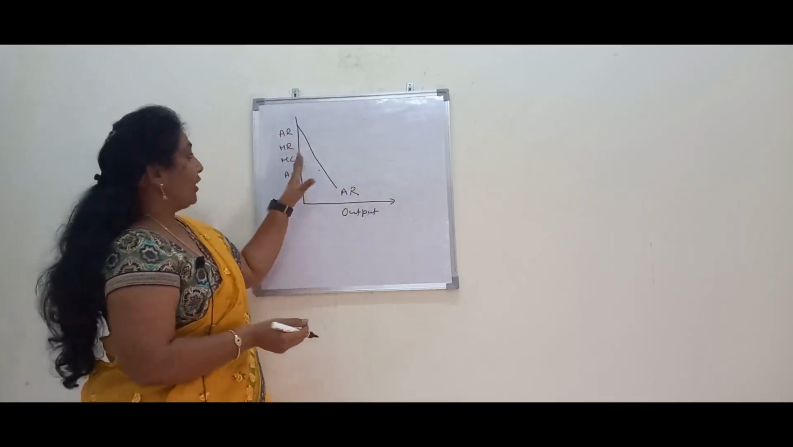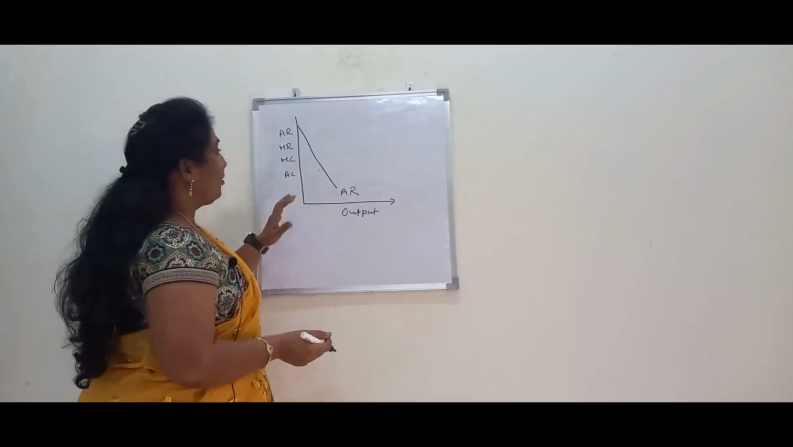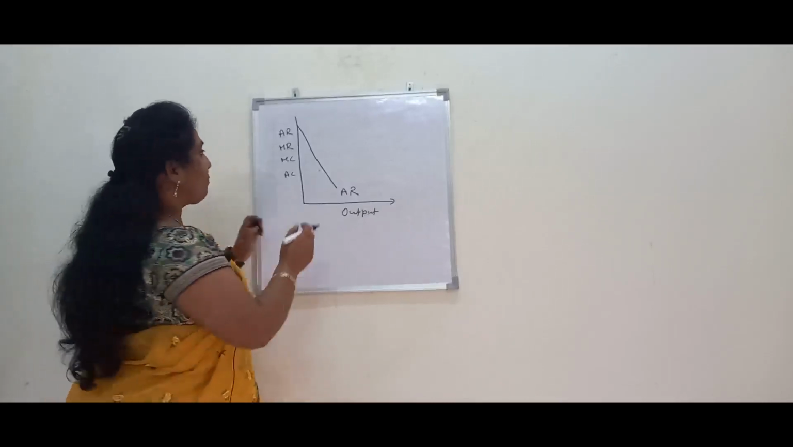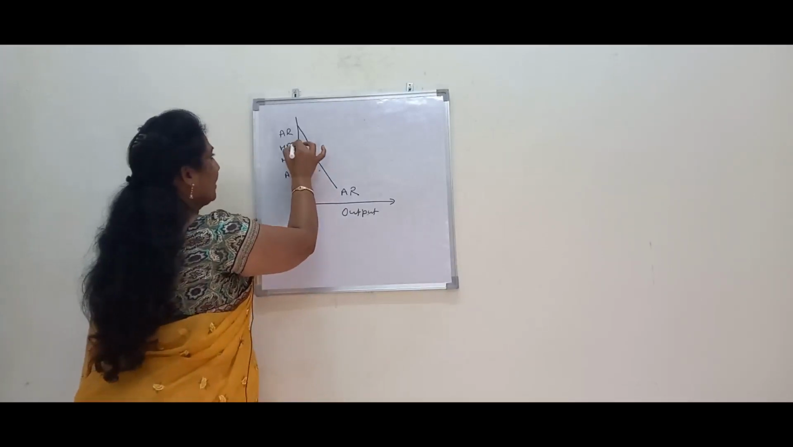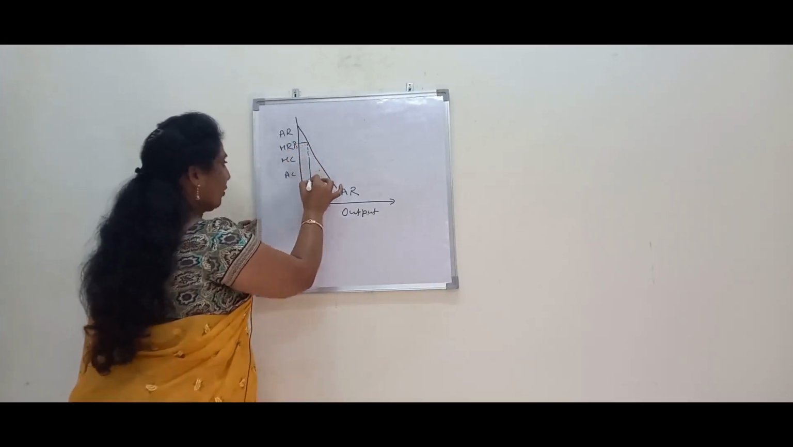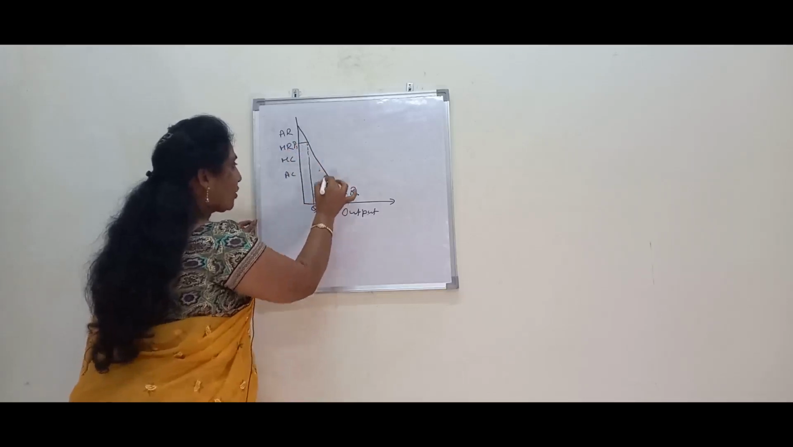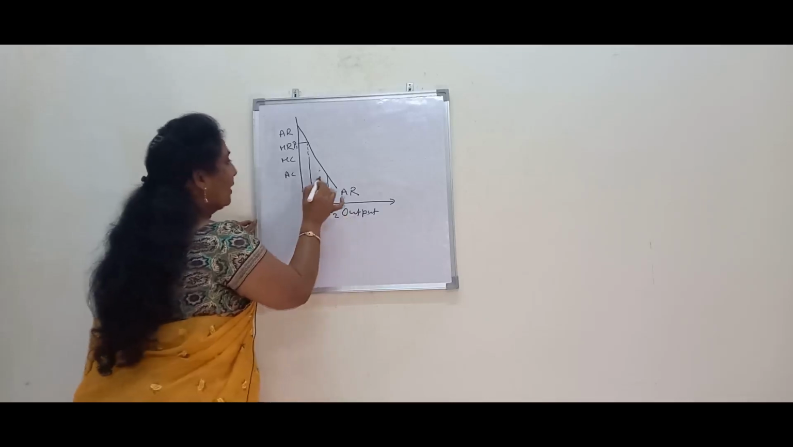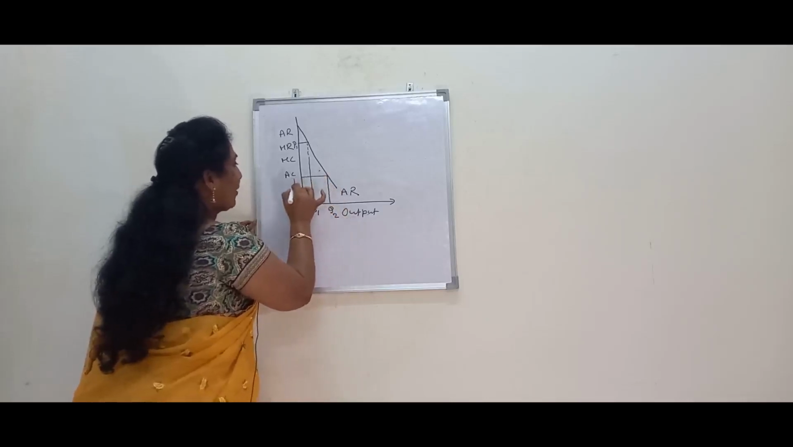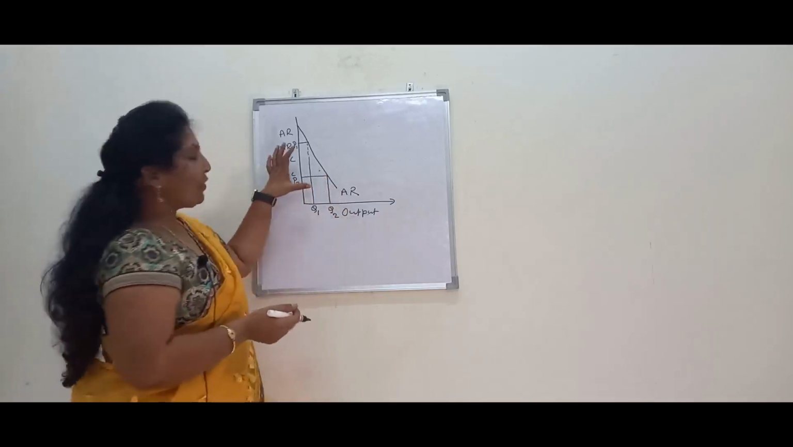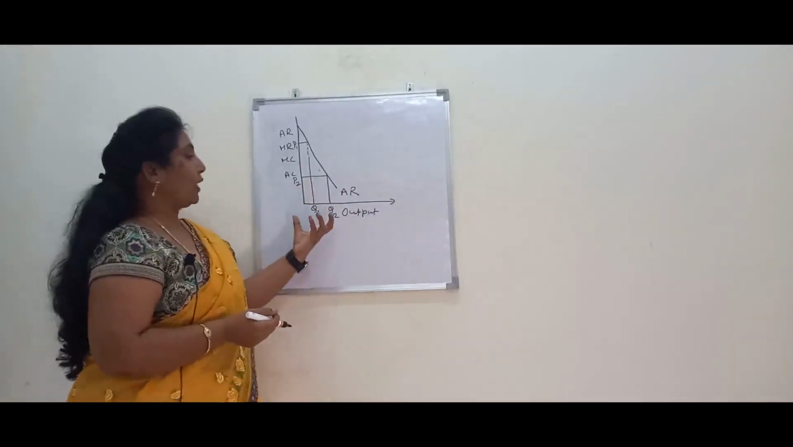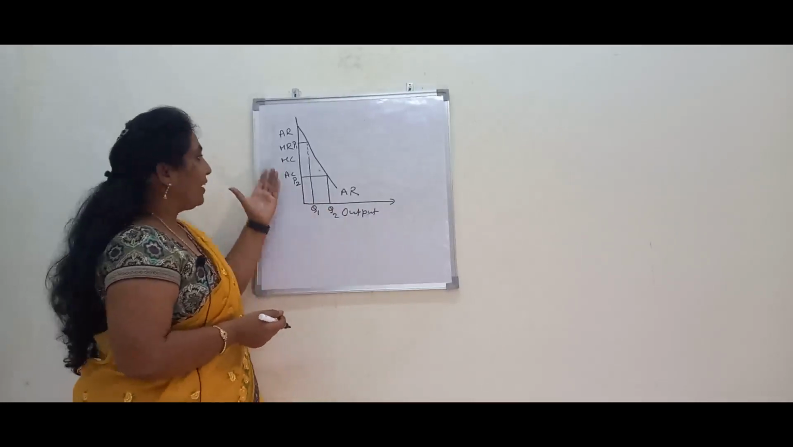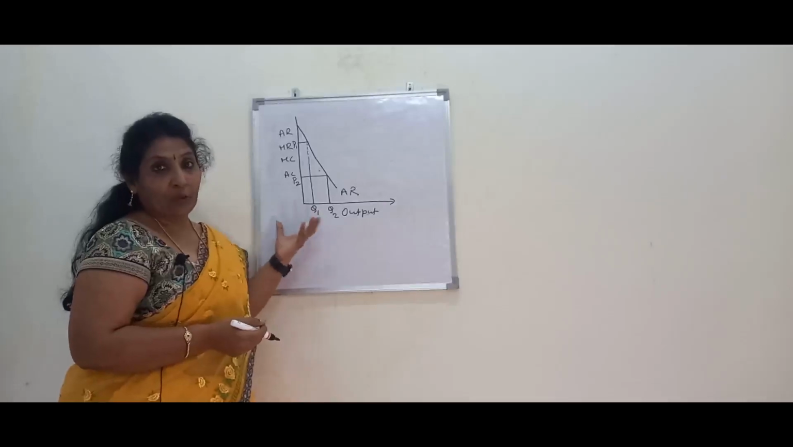What is the meaning of this downward sloping AR curve or demand curve? It means a firm can sell more output only at a lesser price. For example, if we take P1 here, the Q1 quantity can be sold. If he wants to increase output from Q1 to Q2, he has to reduce price from P1 to P2. Which means even if he is a monopolist, his power to sell the output is determined by the consumers. So he can sell more output by reducing the price, otherwise he cannot do so.